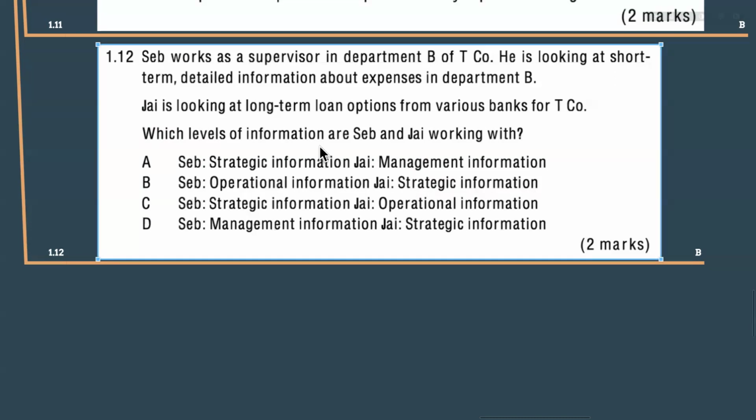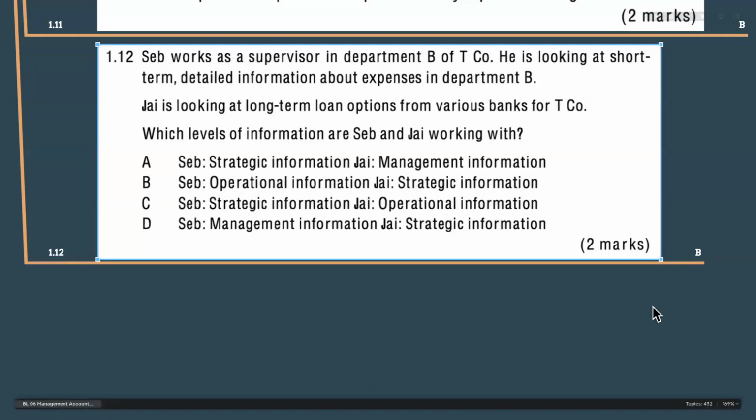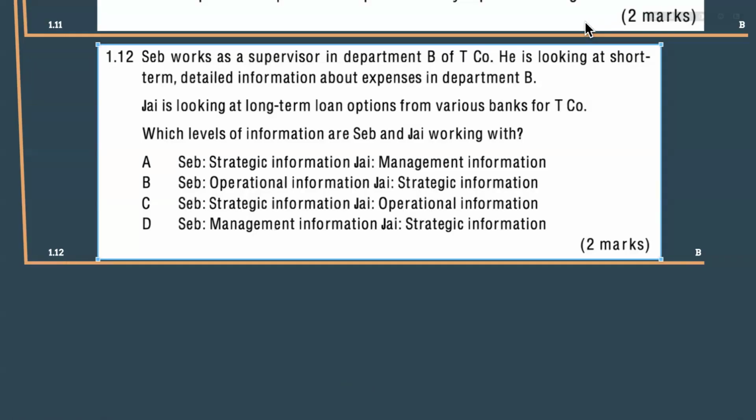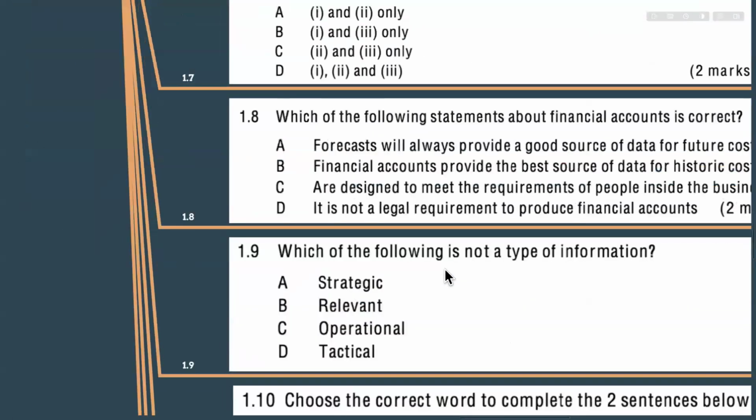At the same time, the long-term loan options, that is absolutely a strategic information. That is not even in the tactical level. So it's operational information that SEB is looking for, and the strategic information that J is looking for. Right? So the correct answer is going to be B.